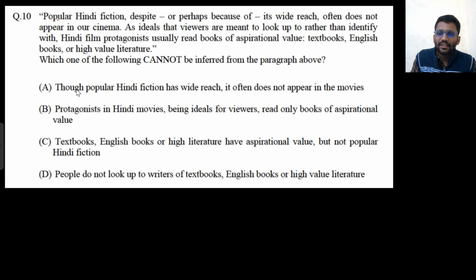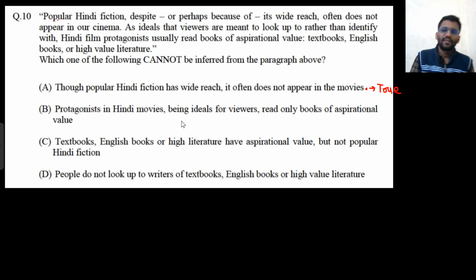Okay. So first, though popular Hindi fiction has wide reach, it often doesn't appear in the movies. Here it is saying popular Hindi fiction, despite its wide reach, doesn't appear in our cinema. So that can be inferred from the above paragraph. This is a true statement.